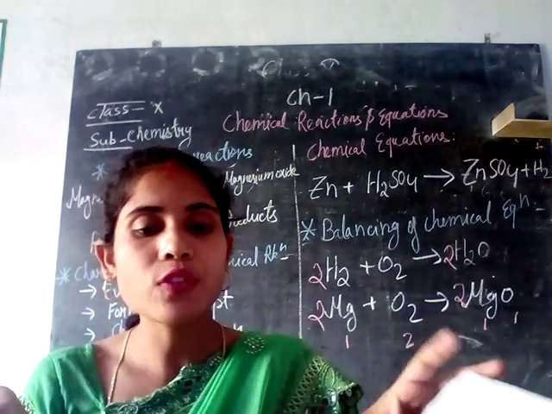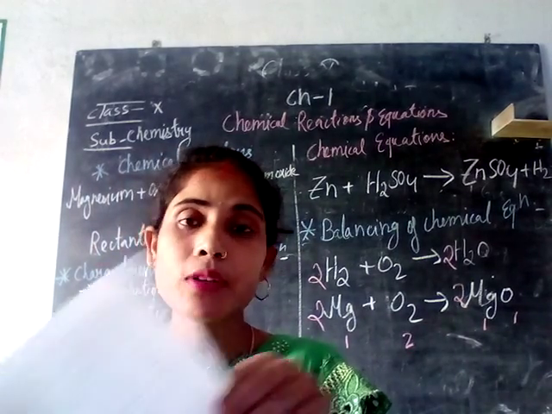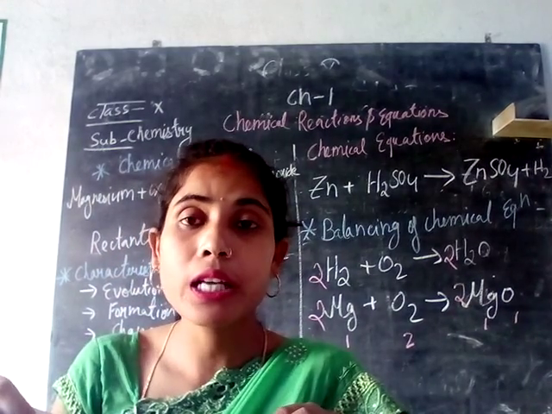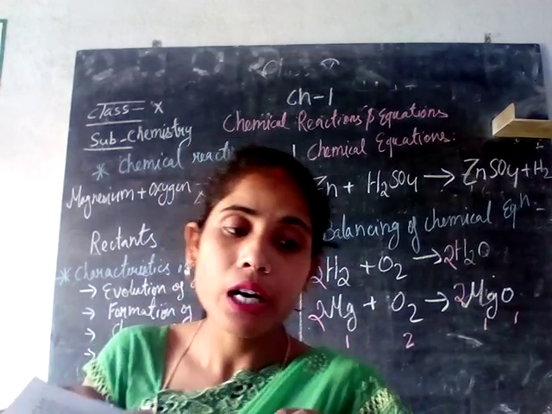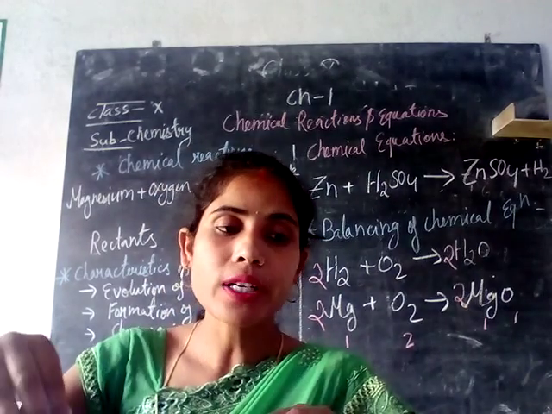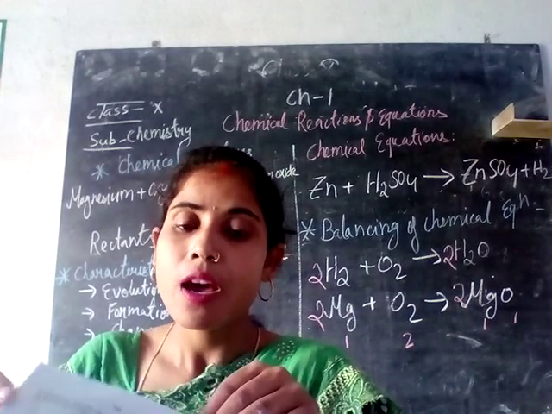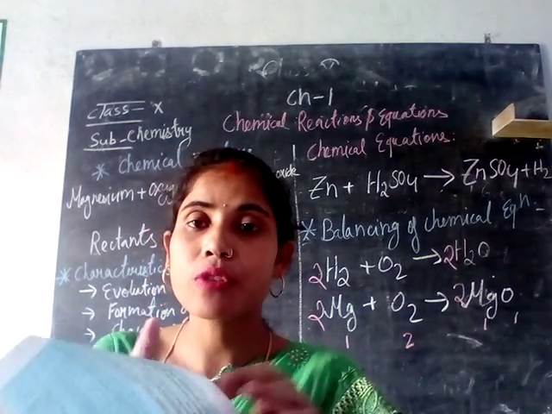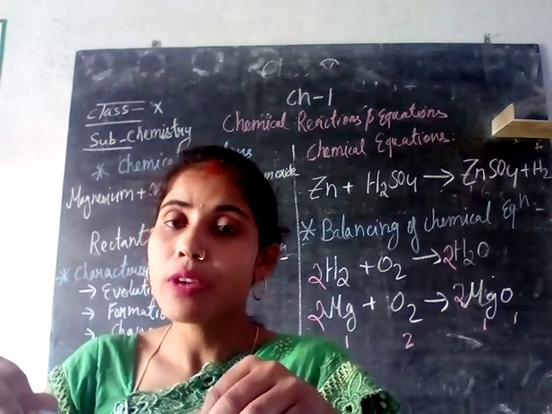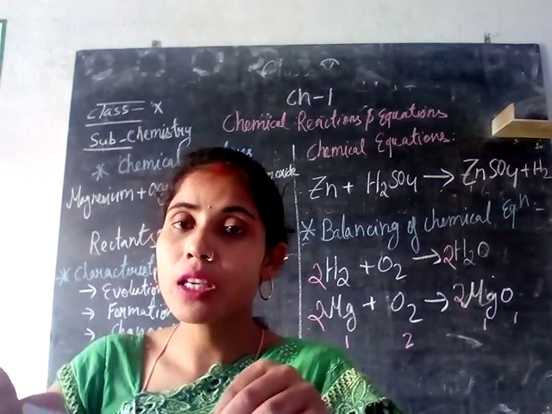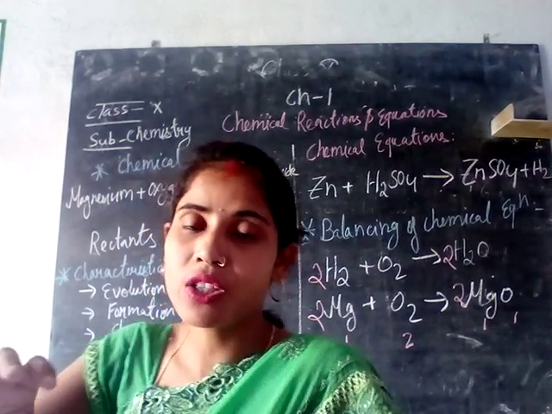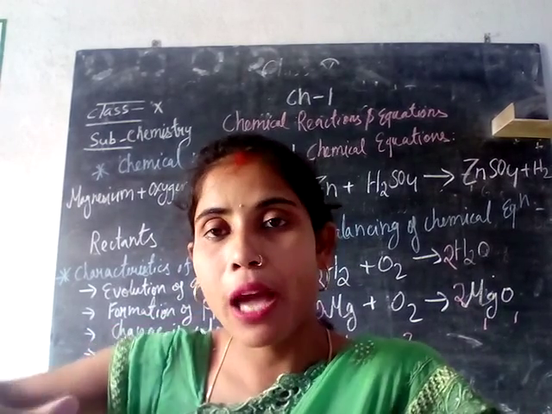Now we have to talk about the different types of reactions. How many types of reactions are there? Basically there are 5 types of chemical reaction.